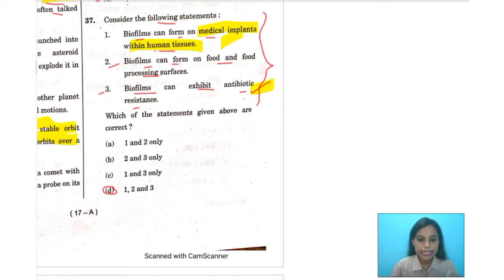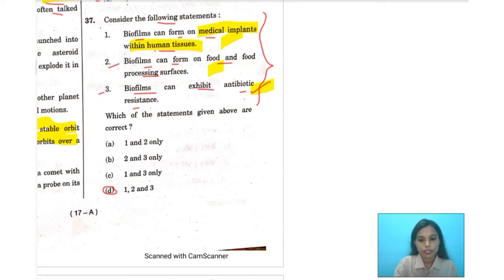Then synergistic interactions have been observed in a fresh cut produce processing plant where E. coli is involved. That is why we can consider statement number 2 to be also correct. So all three statements can be considered as correct ones.